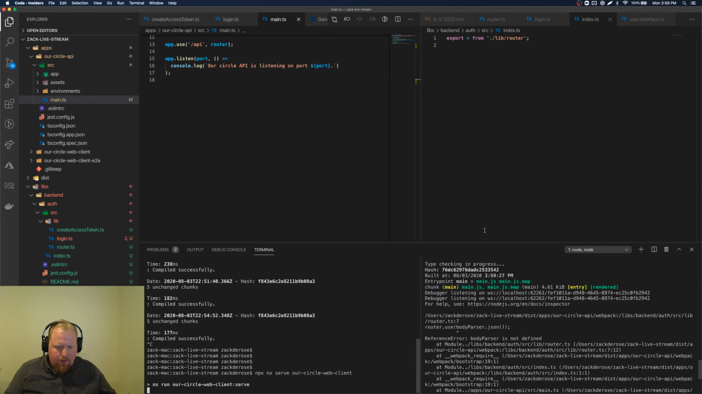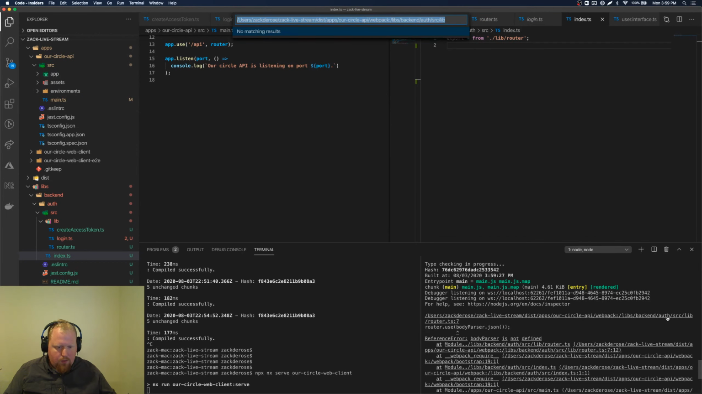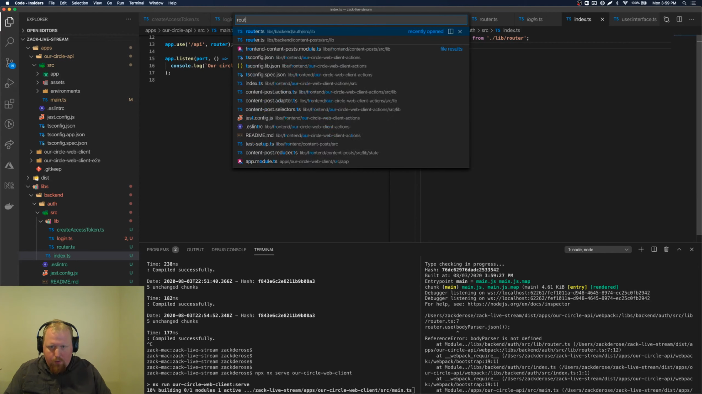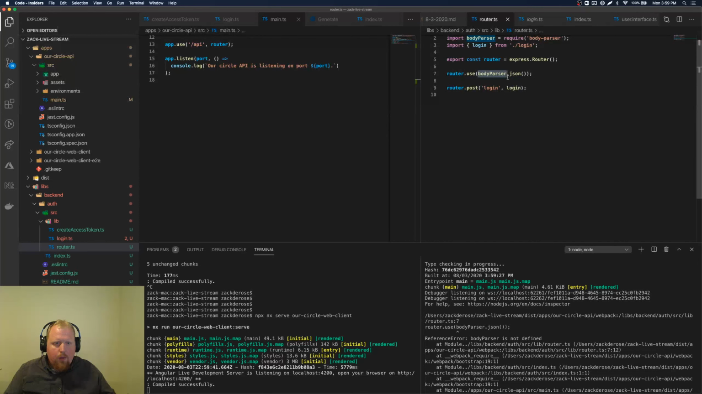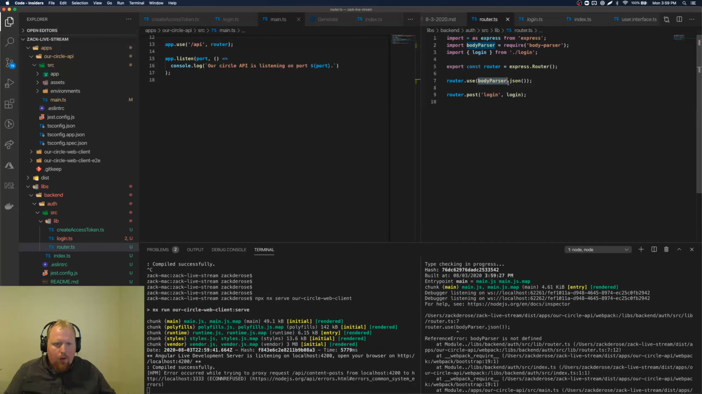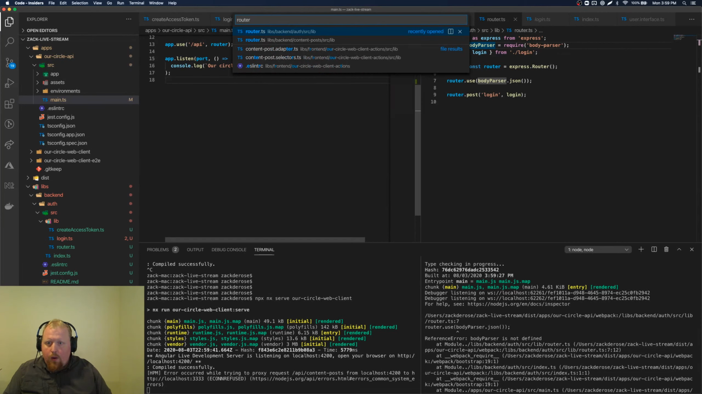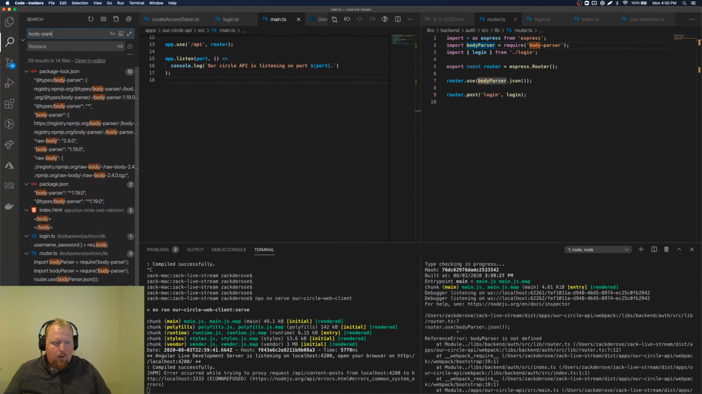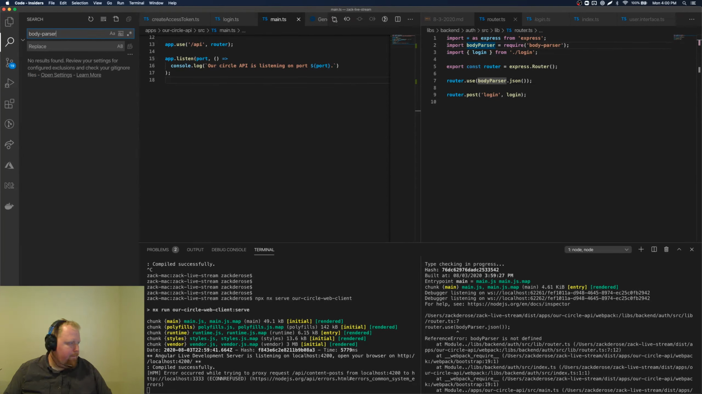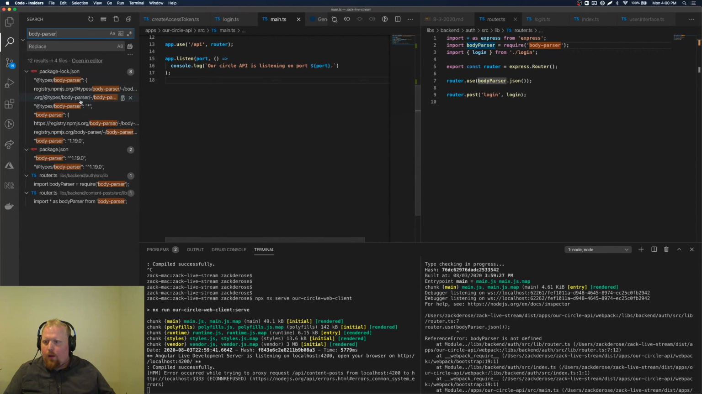Body parser is not defined. Did I not import that? Let's see if we can jump right into that. Router auth lib body parser is not defined. Body parser. Oh, let's see. How did we do this in the other router? Let's just search everything for body parser. Boom, boom. Let's just do it.